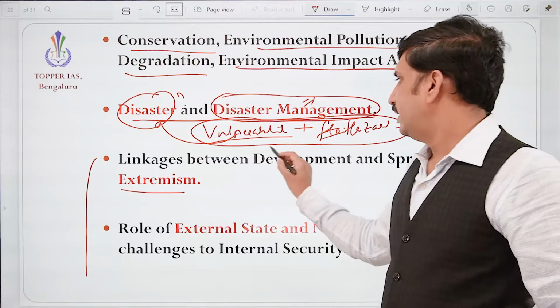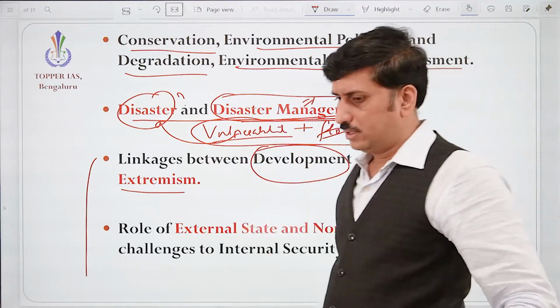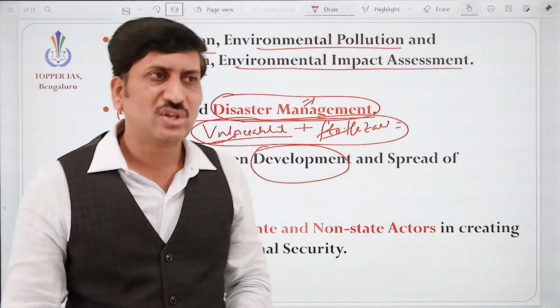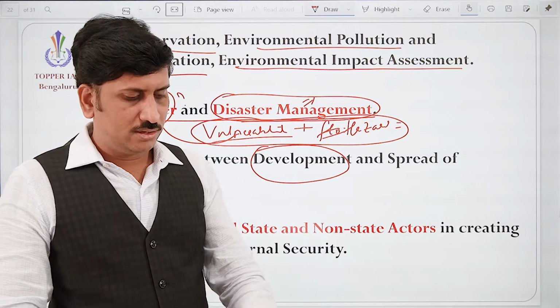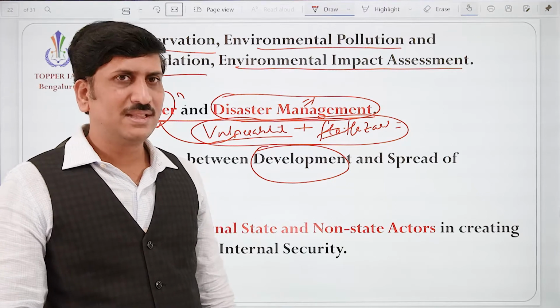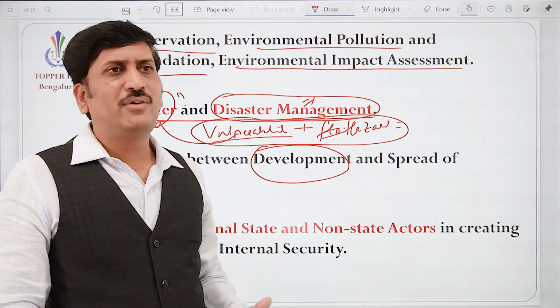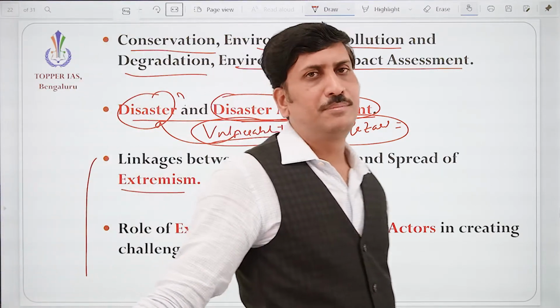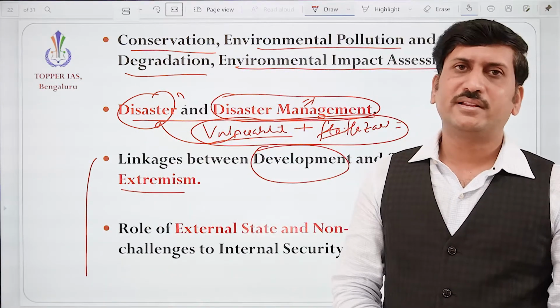Here in this topic, the linkages between development and spread of extremism. See, Naxalism will not start just because they want to fight against the government. Basically, when they are deprived of their basic necessities, people will start fighting against the government.